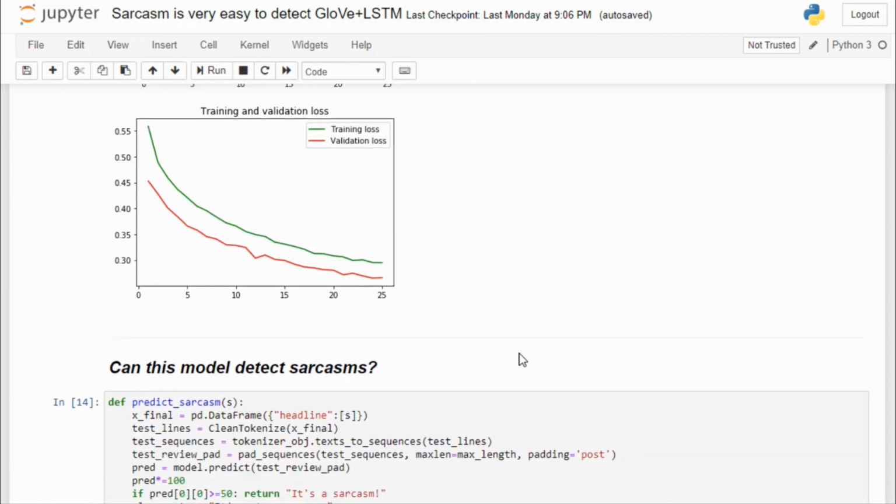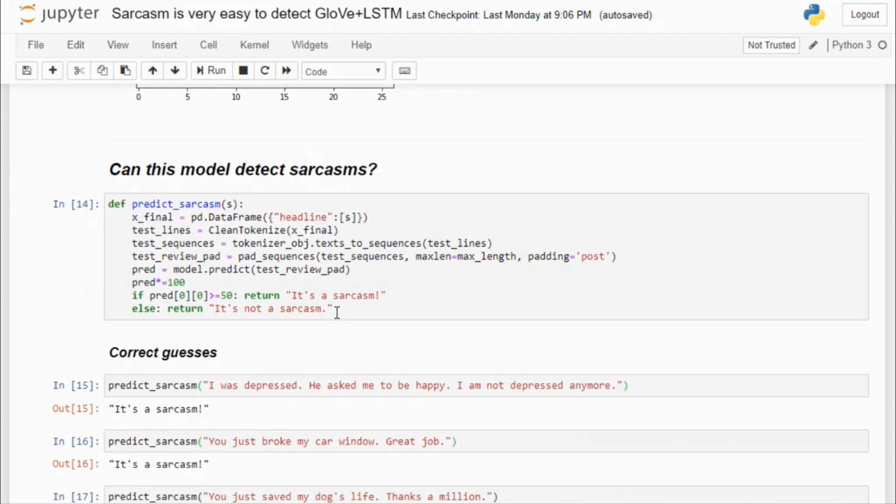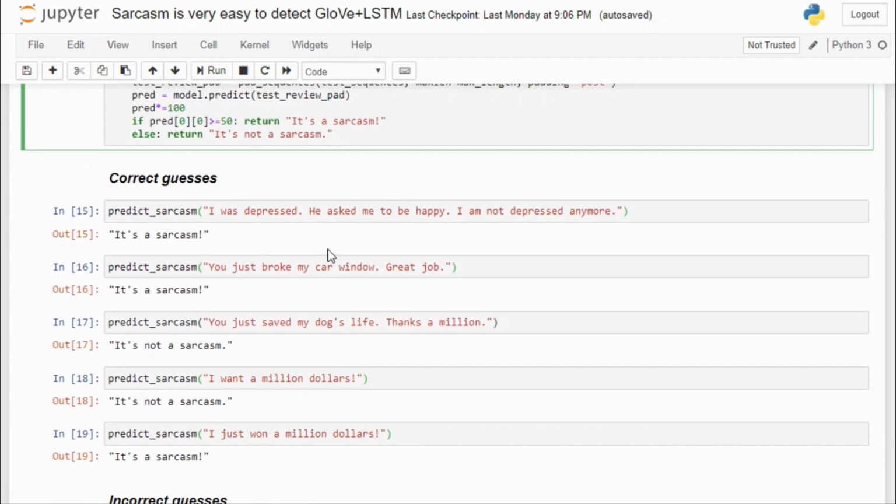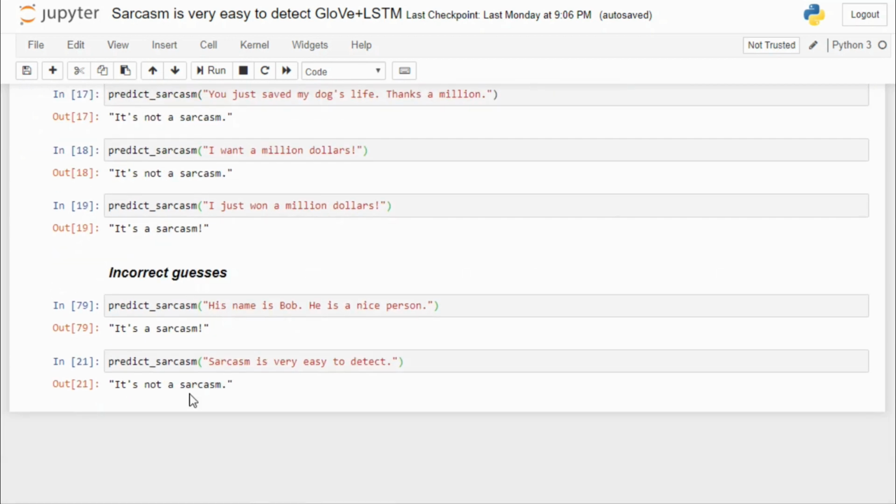Now here I have written a small function that you can use to test this model. You can just pass your sentence to this function and it will tell you if this statement is sarcasm or not. Here are some correct guesses, here are some incorrect guesses. I will highly recommend you to try this model and see how many it gets correct.